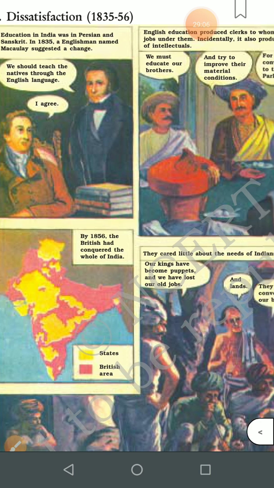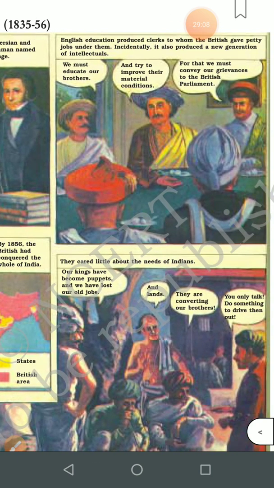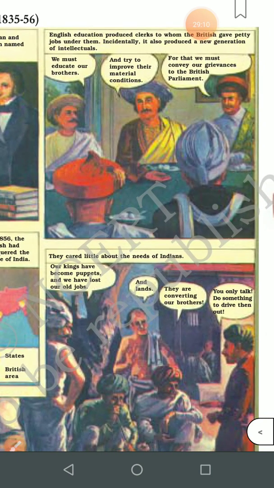Then English education produced jobs under them. Now children, those who had the knowledge of English, they did not give them the higher posts, but they got the job of a clerk. And see how cowardly the Indians were. They accepted it also. They started doing the job of clerk under their rule. Incidentally, it also produced a new generation of intellectuals.